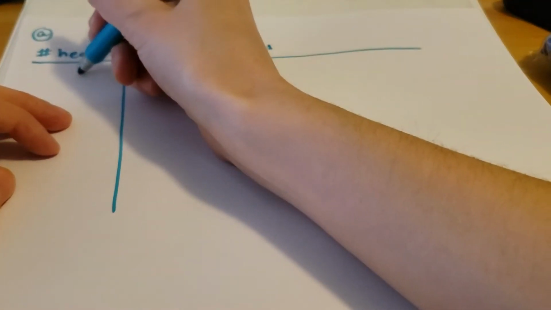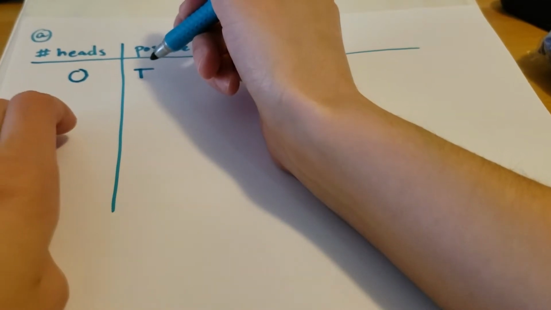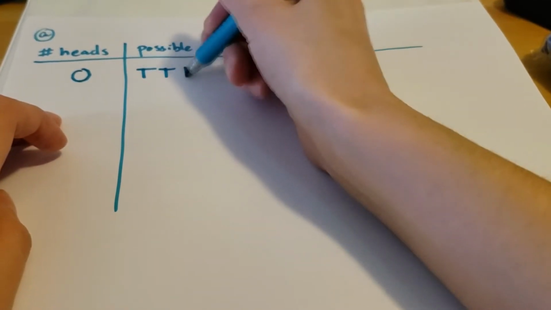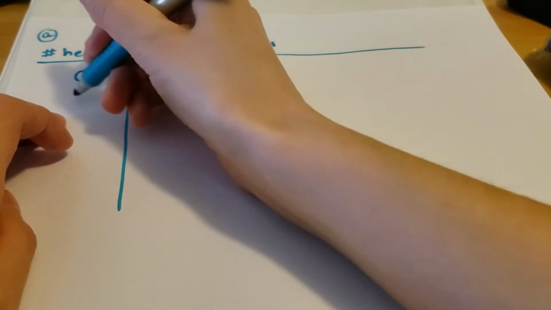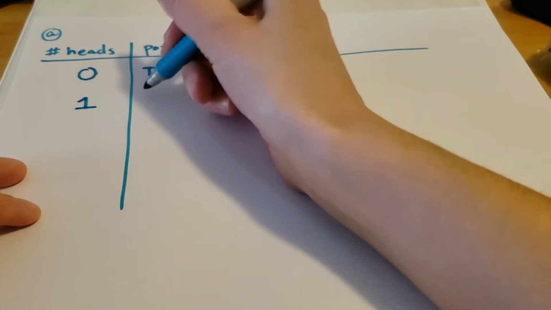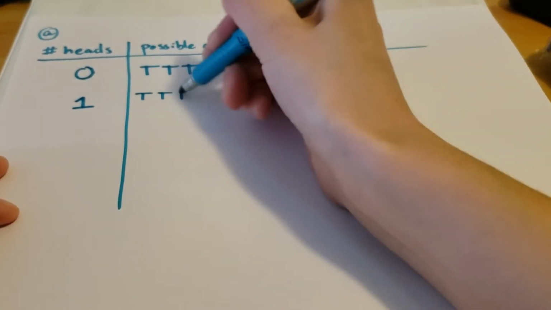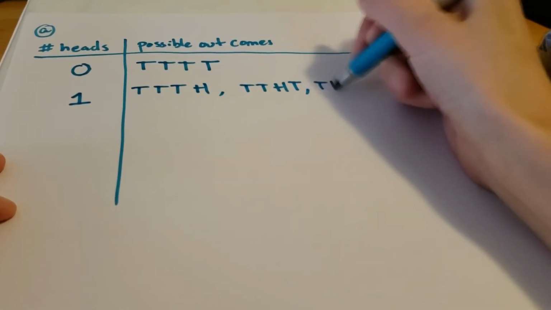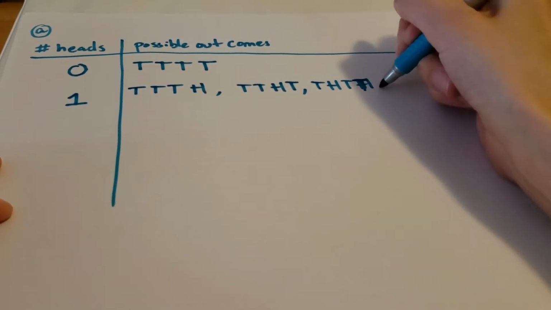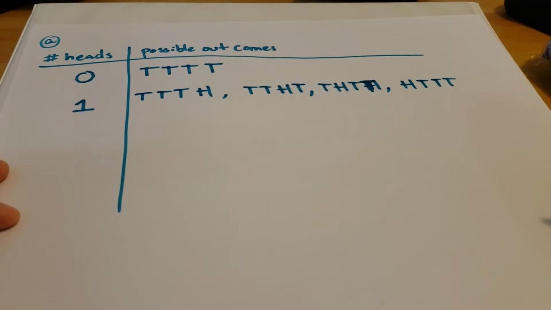So we could end up with 0 heads, right? And the only way that could happen is if we get all 4 tails. We could end up with 1 head, and there's a few ways that could happen. We're just going to alternate where we place the head over here. Okay, that's all of the ways we could end up with 1 head.